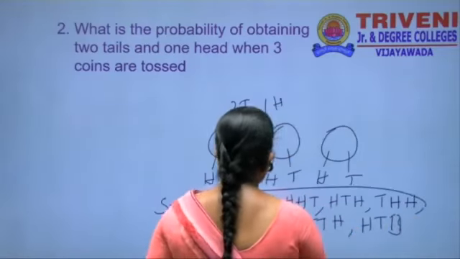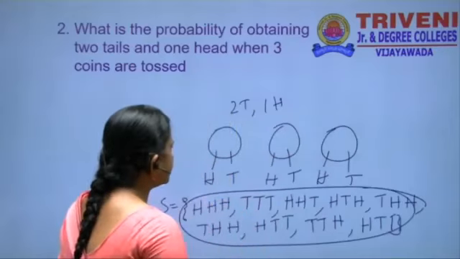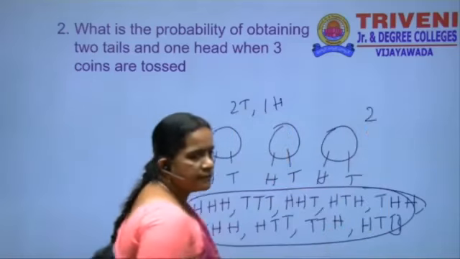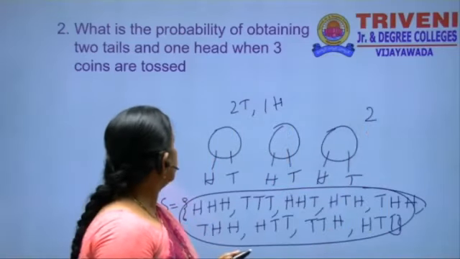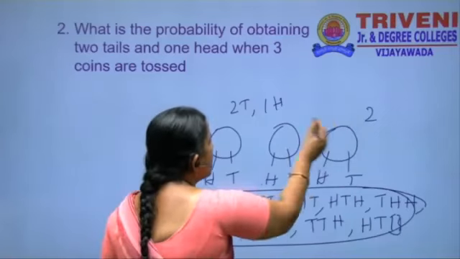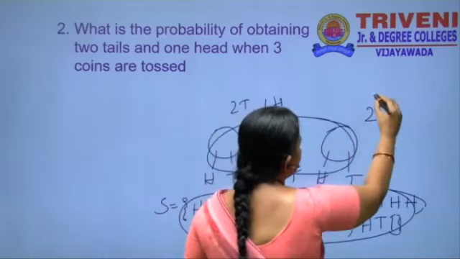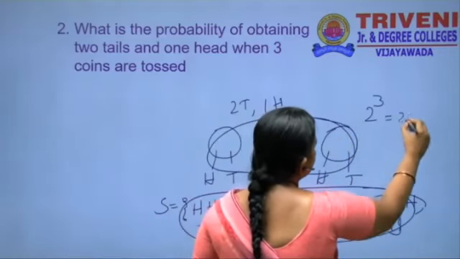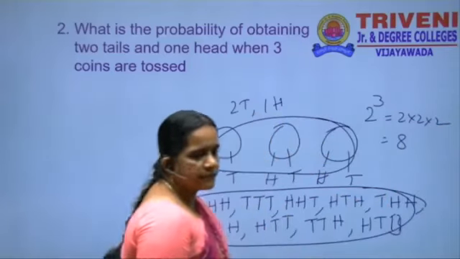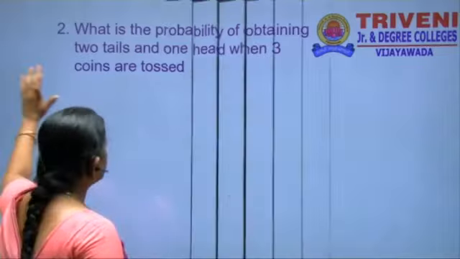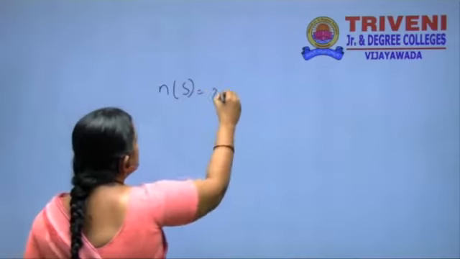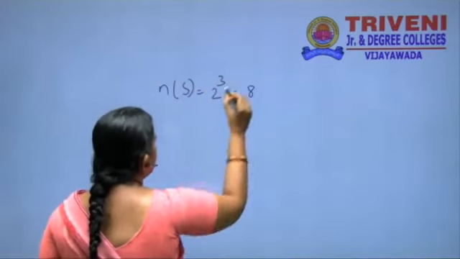How many chances is there here? 8 chances. How do you know this? Suppose a coin is tossed, the possibility chances is 2. But how many coins are tossed here? 2 cube. That is equal to 2 into 2 into 2. That is equal to total 8 chances. We are getting n of S is equal to 2 cube, that is equal to 8.